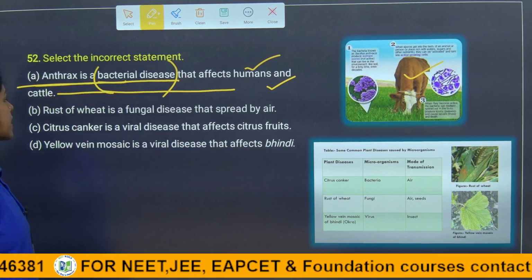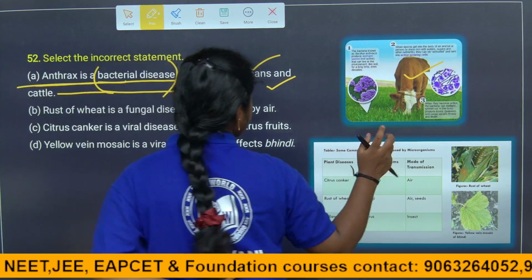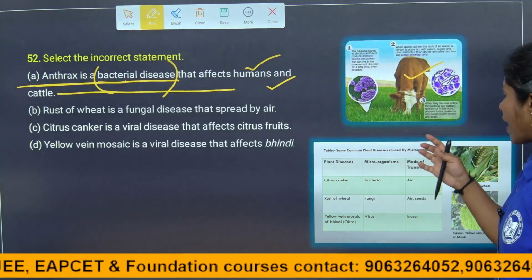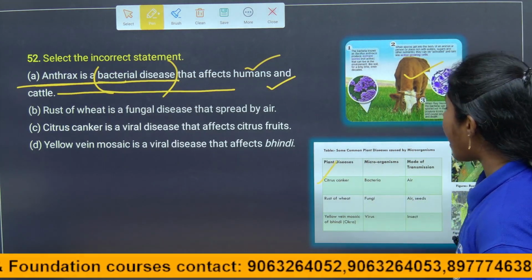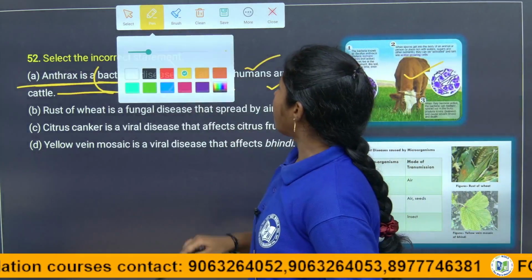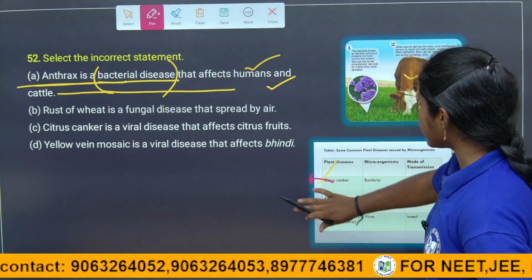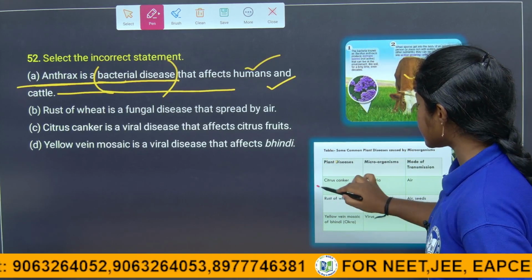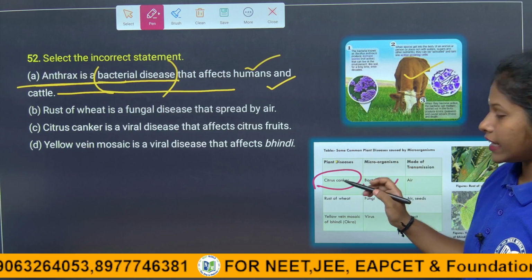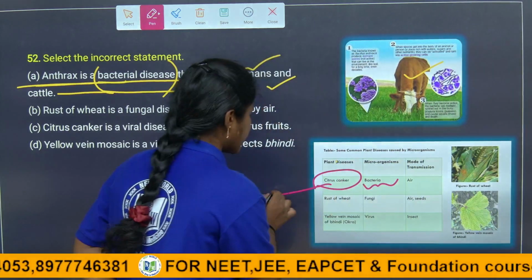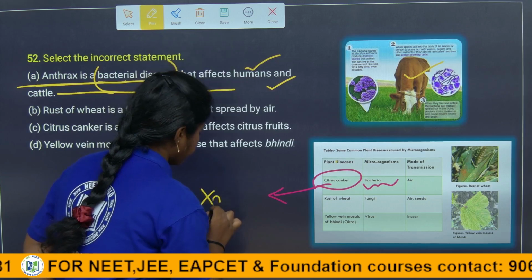Coming to the next one: rust of wheat is a fungal disease that spreads by air. See the table here, children. Some of the plant diseases and their causative organisms are given. Citrus canker is a bacterial disease, children, and the citrus canker occurs by the bacteria named Xanthomonas species.